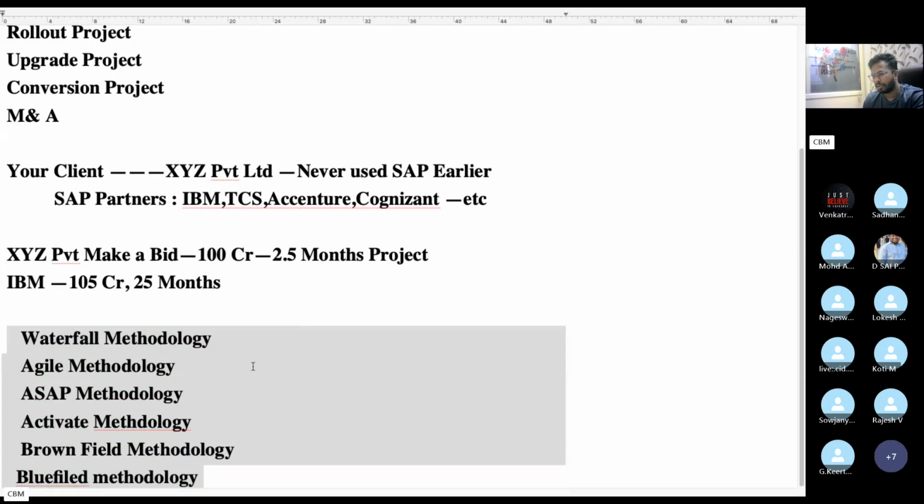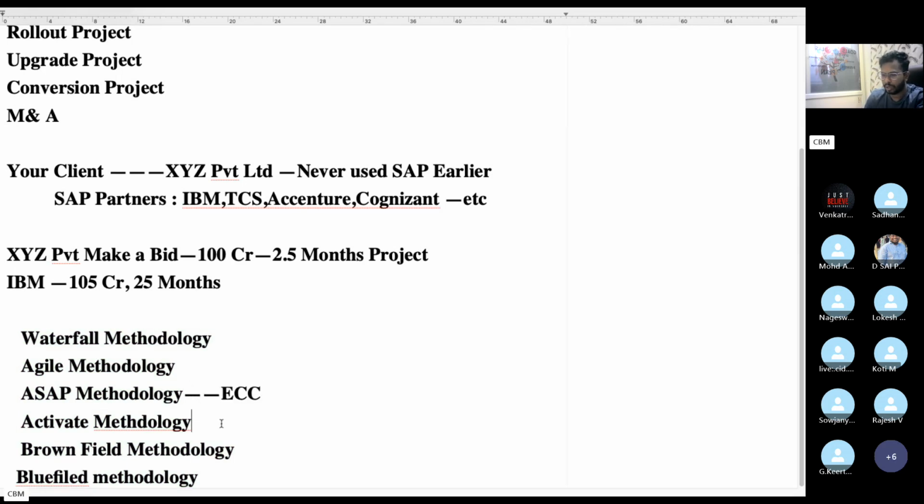Methodology means guidance on how to implement SAP. By using this methodology, we get some guidance. SAP recommended some methodologies for implementation. For an ECC project, the SAP methodology is recommended. For an S4HANA project, the Activate methodology is recommended. And any customized methodology can be used by the client. For example, if we don't want to use any one of these methodologies, then we can proceed with a customized methodology, customizing our own process.